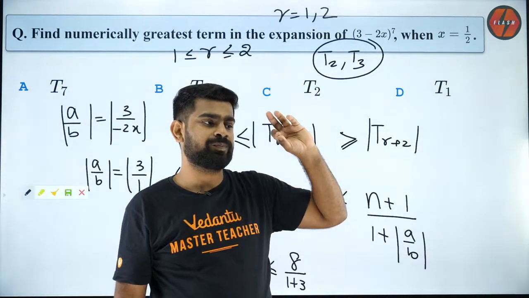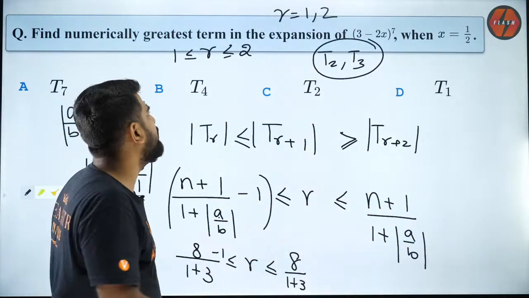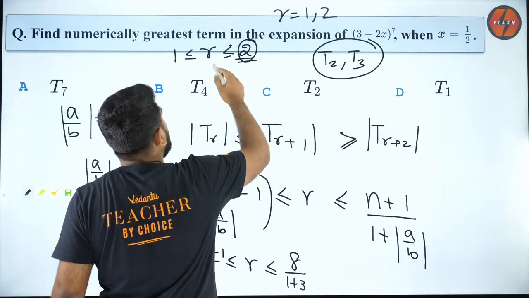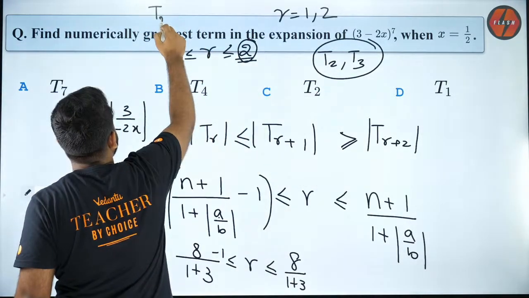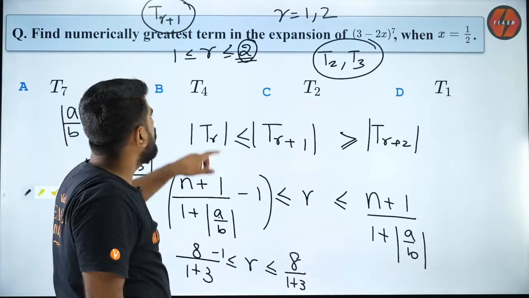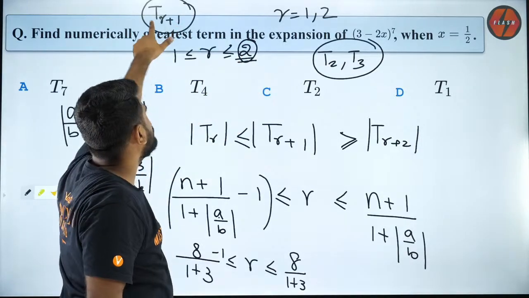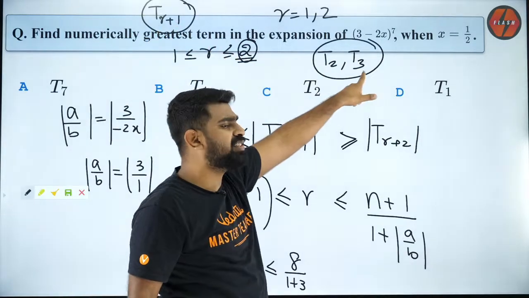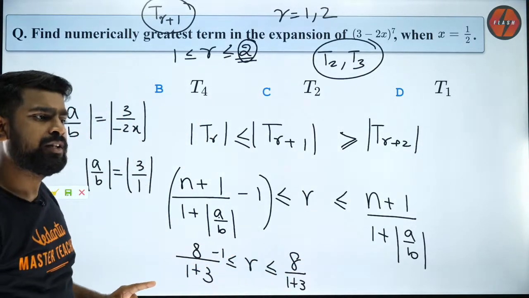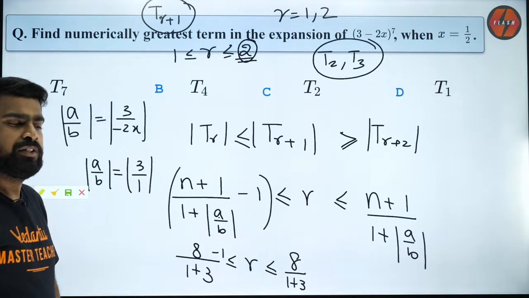Misha Bharti? Are you guys clear with it? Uncharted, how T3? Because when R is 2, it is the third term. TR plus 1 is the general term. So when R is 1, it is T1 plus 1, which is T2. When R is 2, it will be T2 plus 1, which is T3. Did you understand it, guys? Everybody clear with it? Suhas? Nikhil?